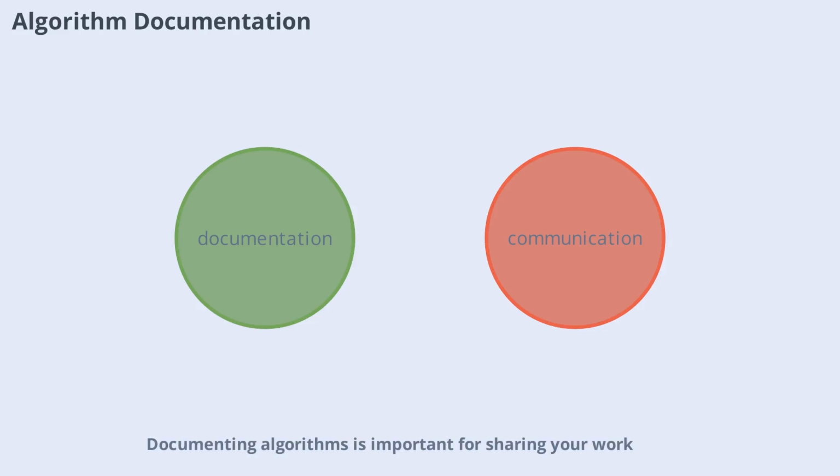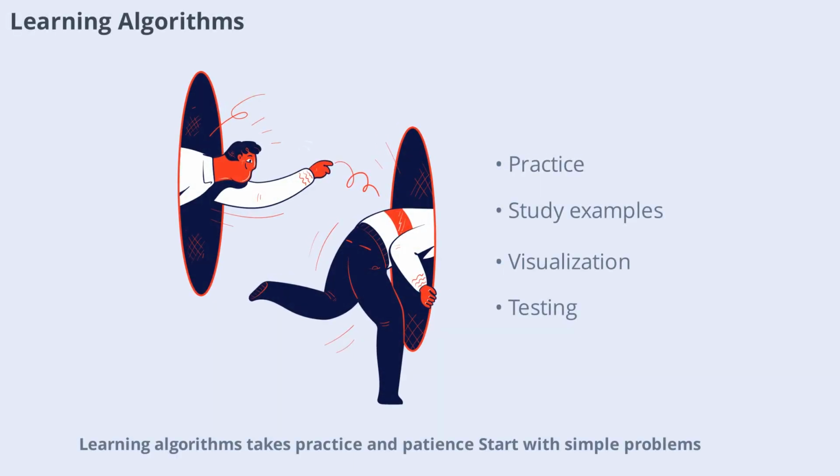Documenting algorithms is important for sharing your work with others and maintaining your code over time. Good documentation explains the purpose, steps, and usage of the algorithm, making it easier for others to understand and improve upon your work. Learning algorithms takes practice and patience.